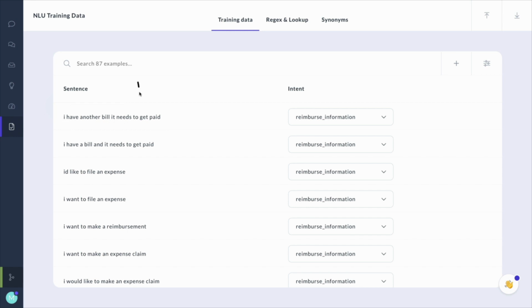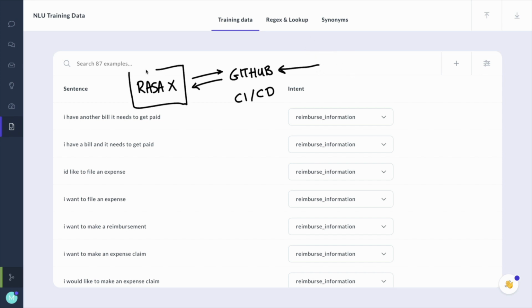And this is great because that means that I have a Rasa X service running that is able to communicate to GitHub. And this is great because a service like GitHub will be able to handle a lot of my CI/CD tasks, and this link will make sure that any changes that I make to my project locally, when I push them to GitHub, are also available from Rasa X that is running on a server.